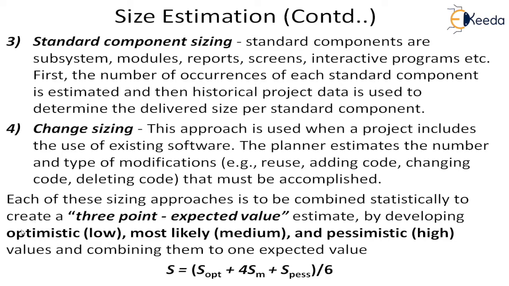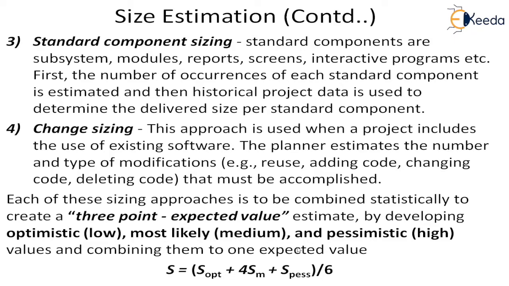So this is the best case situation. This is the worst case situation, which is a high estimate of size. This is a low estimate of size. And this is somewhere in between. It is the most likely. That means some risk will happen, but not all. So it is neither the worst case nor the best case. It is somewhere in between.